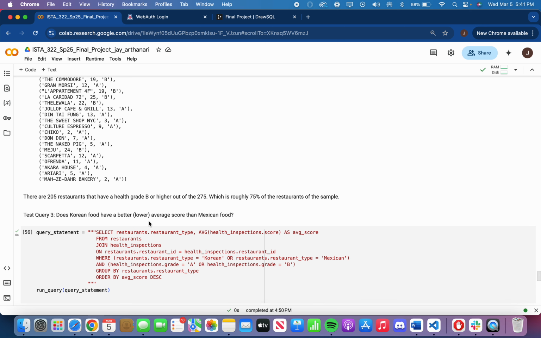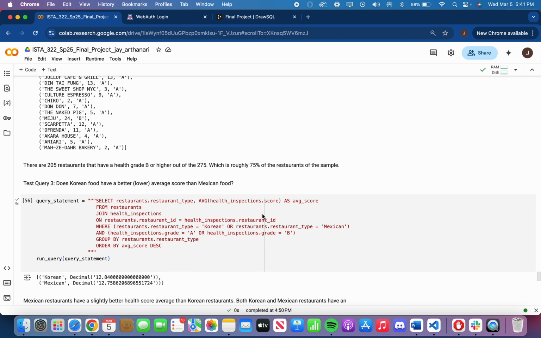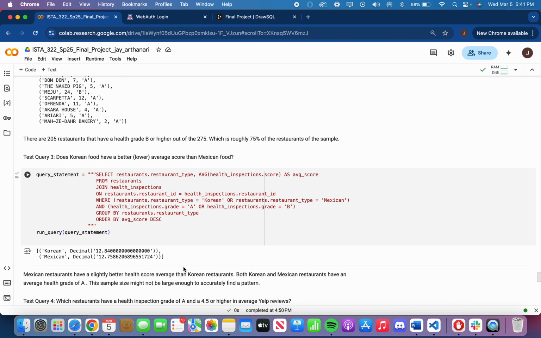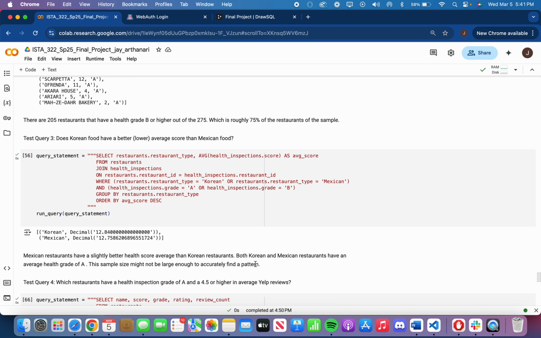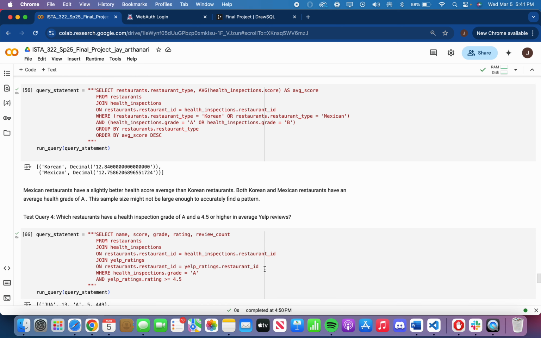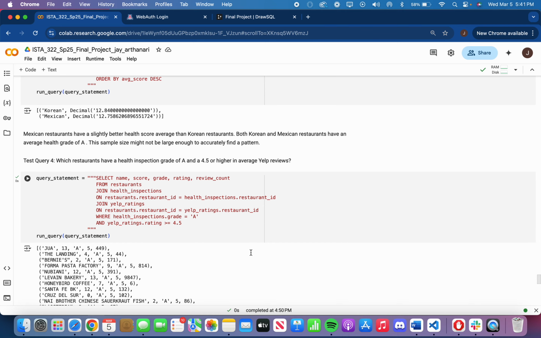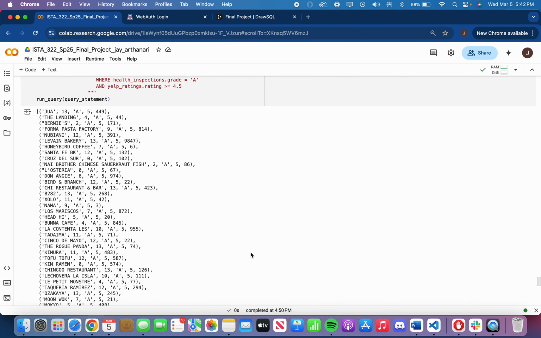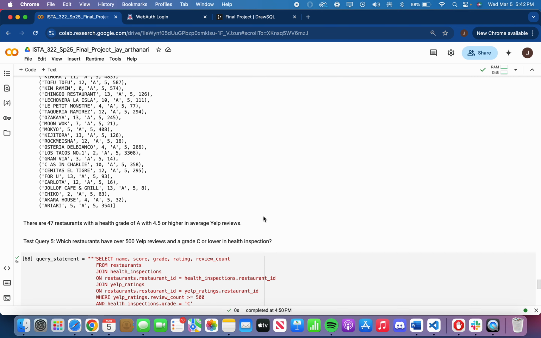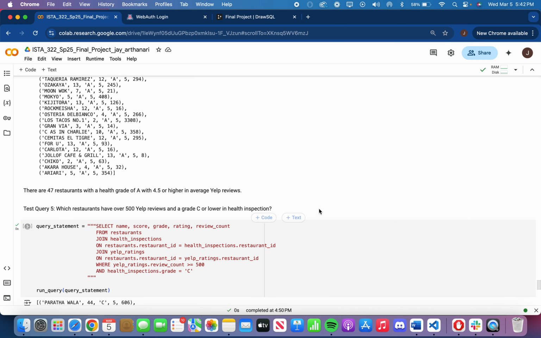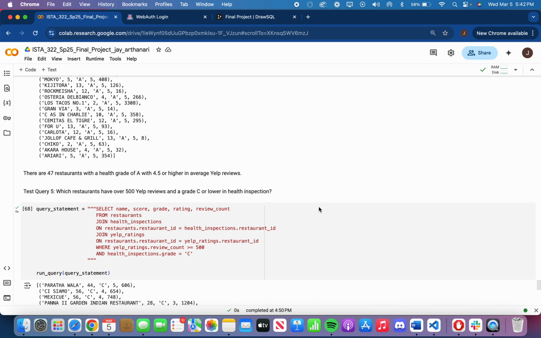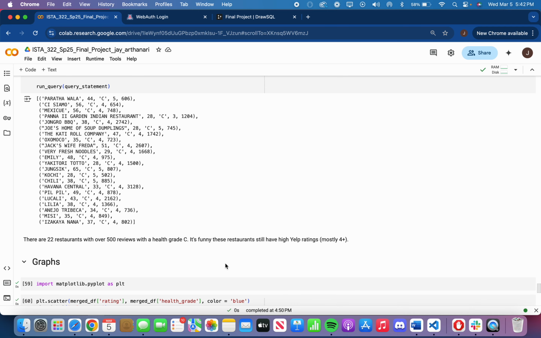Then I asked if Korean food has a better average score than Mexican food, and they were both about the same, but Mexican restaurants had a slightly better average, but the sample isn't large enough to accurately conclude that. Then which restaurants have a health inspection grade of A and a 4 or 5 or higher in average Yelp reviews, and I found all of these, in which there's 47. Then I asked which restaurants have 500 Yelp reviews and a grade C or lower in health inspections, and I found these 22.